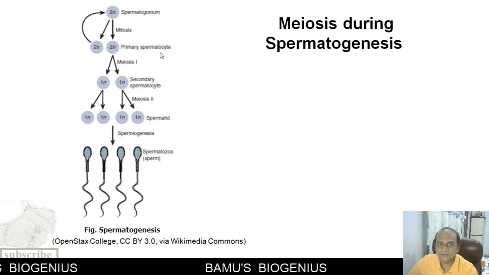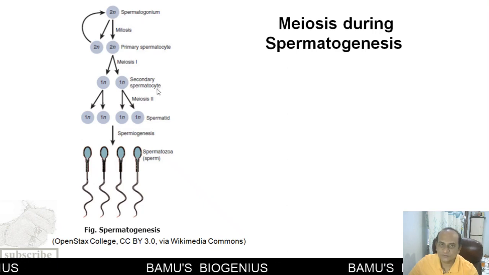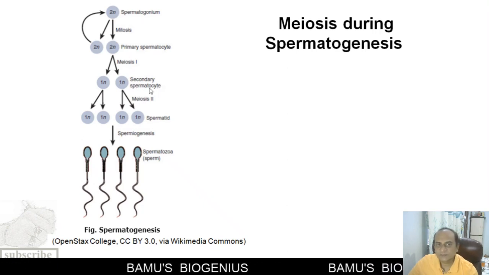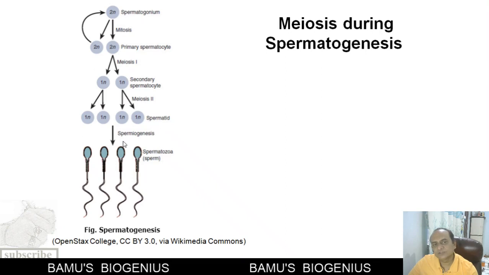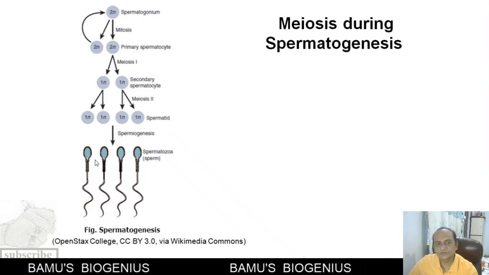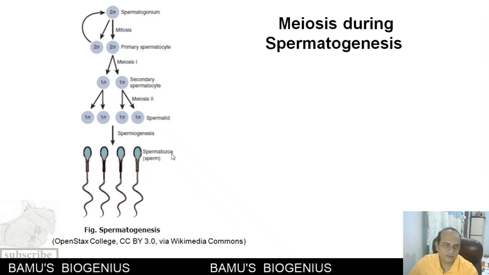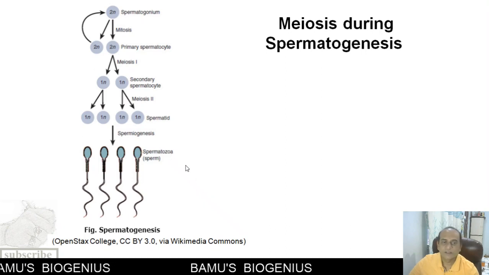These primary spermatocytes undergo meiosis 1 to produce secondary spermatocytes. These secondary spermatocytes again undergo meiosis II to produce spermatids. Spermatids undergo spermiogenesis to produce the spermatozoa. So this is the spermatogenesis.